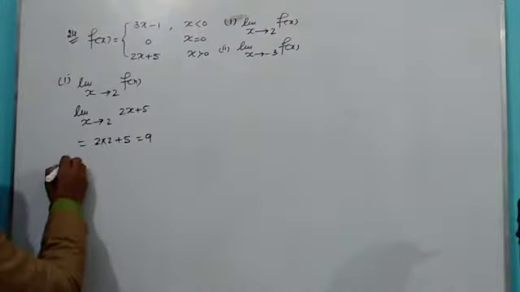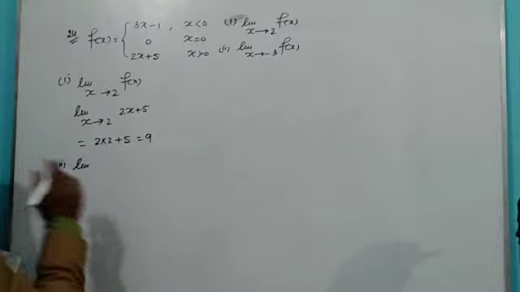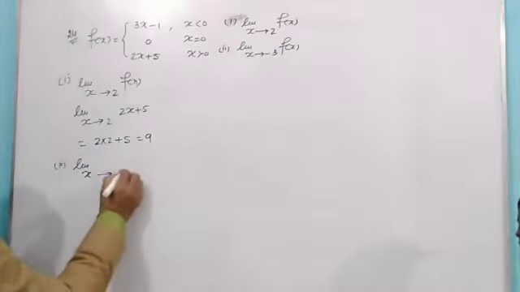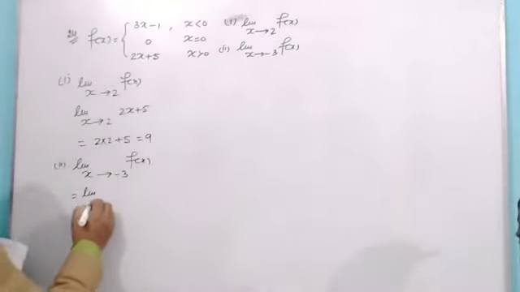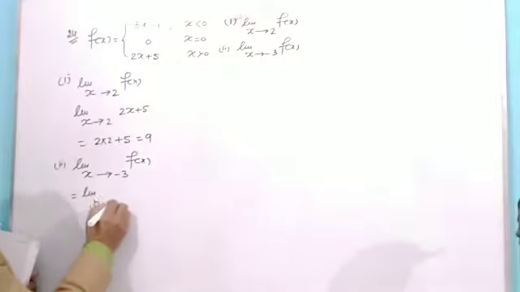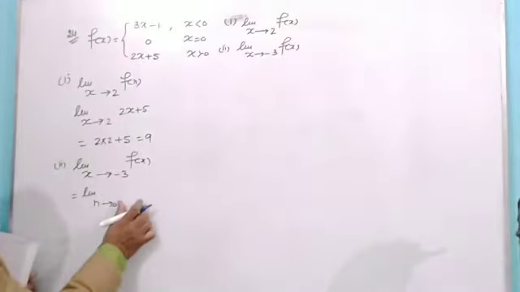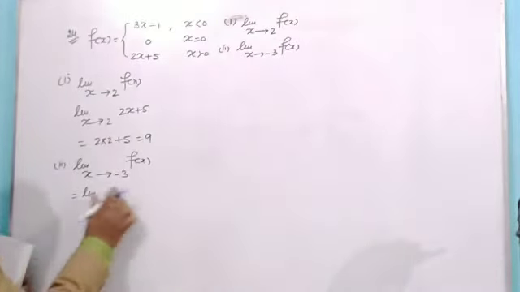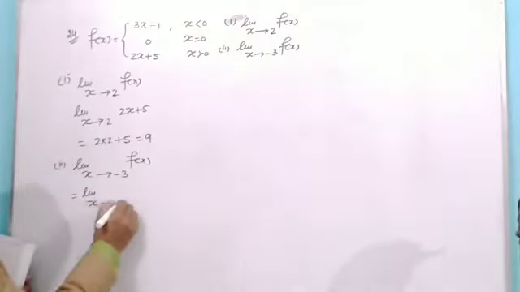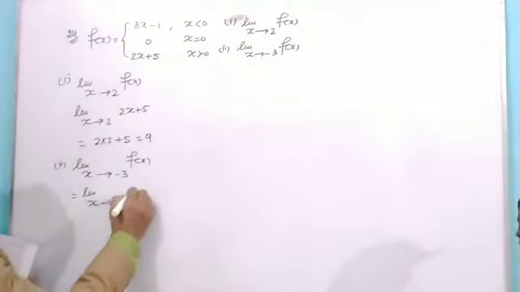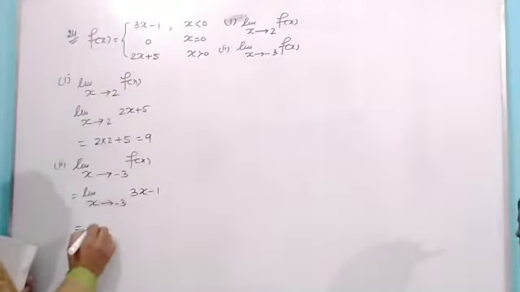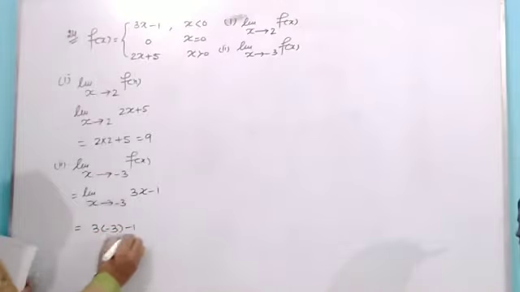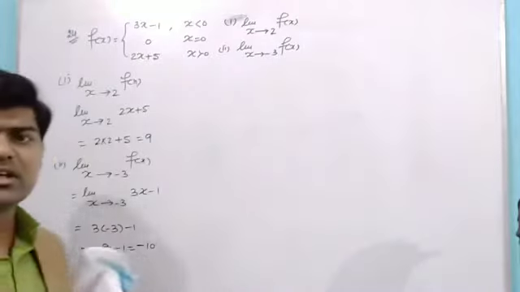In the second part, you can see it's written limit x tends to minus 3 of f(x). No need to write that, directly I can do it. x tends to minus 3, and then f(x) I can write 3x minus 1 because x is less than 0. So I'll get 3 into minus 3 minus 1, that is minus 9 minus 1, it is minus 10. Easily I can get.